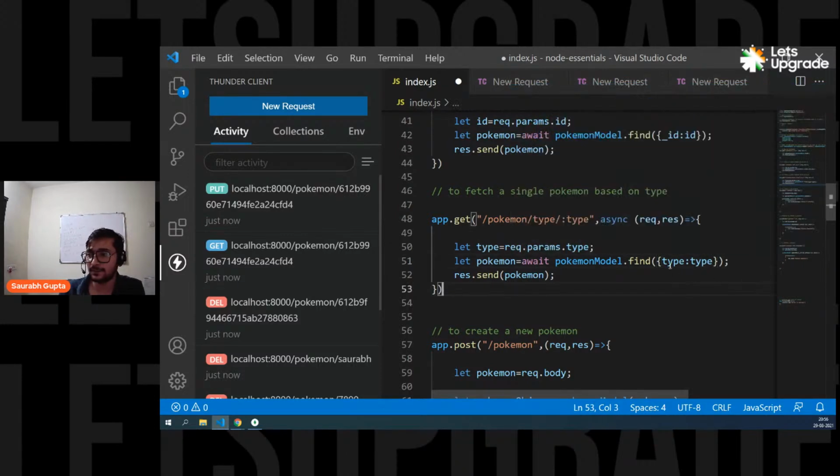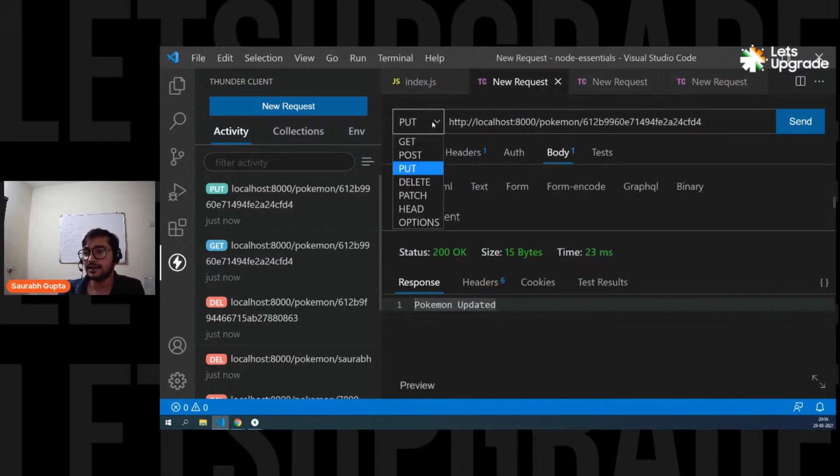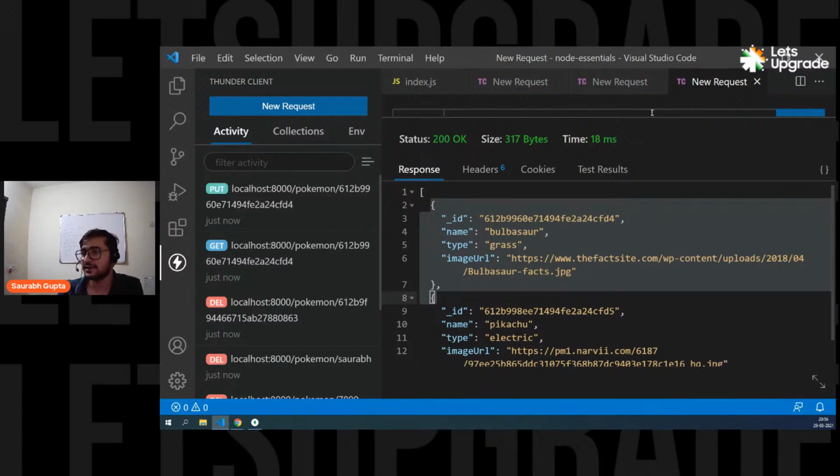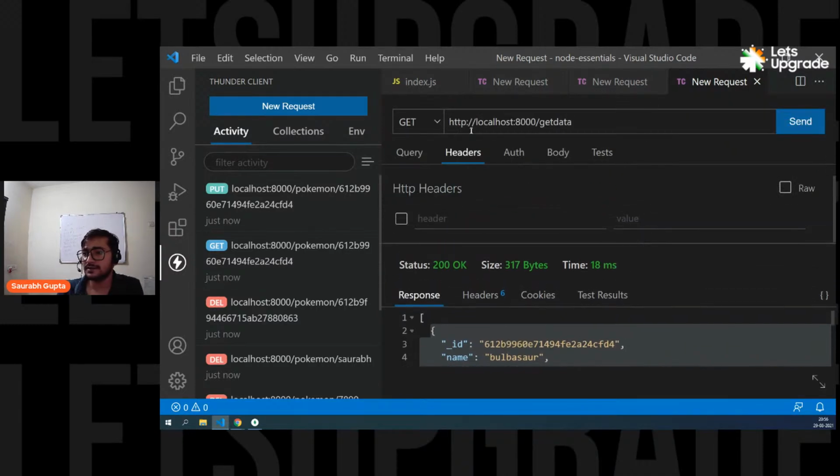I know that you know, right? This is the property name and this is the variable name that we have here in which we are passing the parameter type. Now let's call it and see. Do we get it properly? Let's make it a get request. Where do we have a get request? Yeah, here we have a get request, right? So this is a get request.